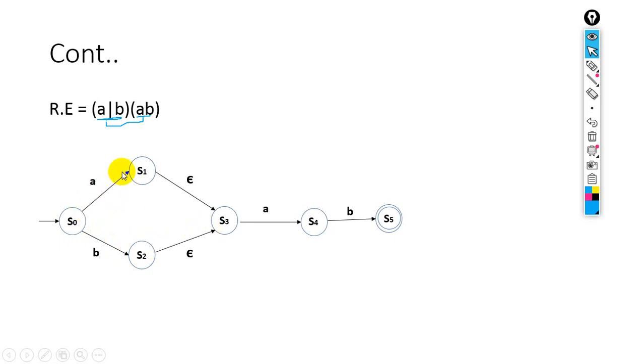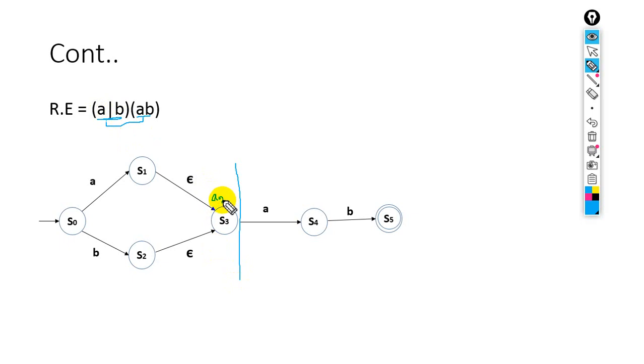Look at this. This is the path for A, this is the path for B, and here we also have a null string transition. Okay, so from here up to here, this will be for A or B.